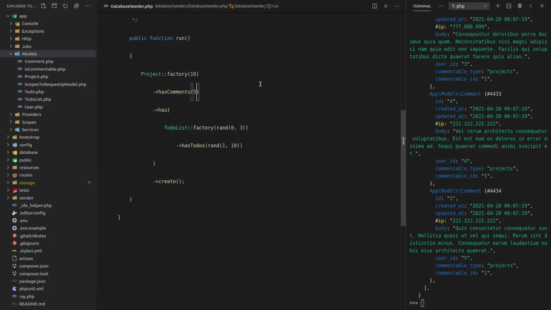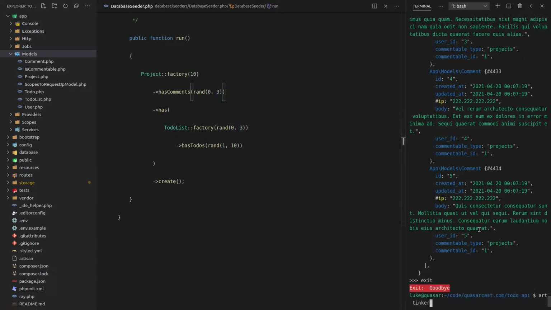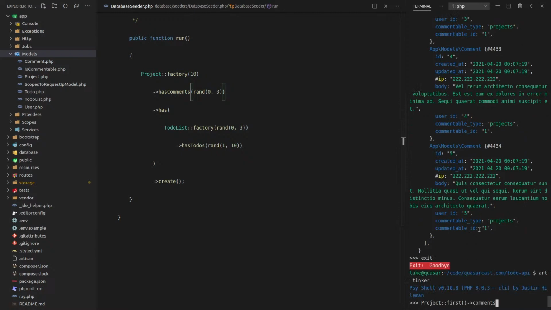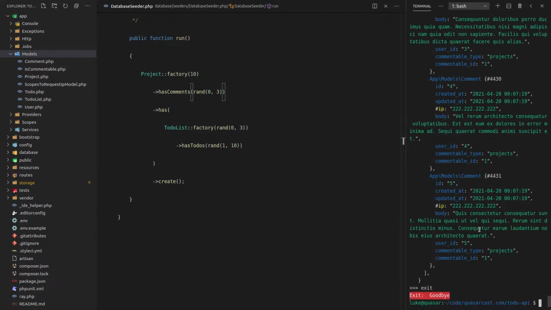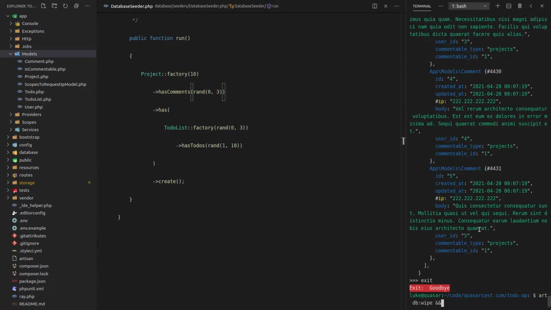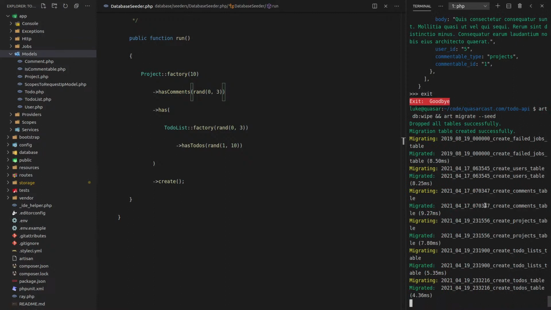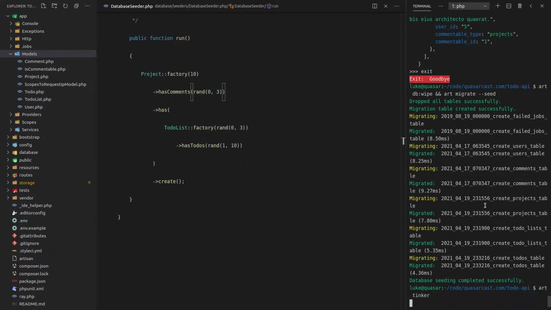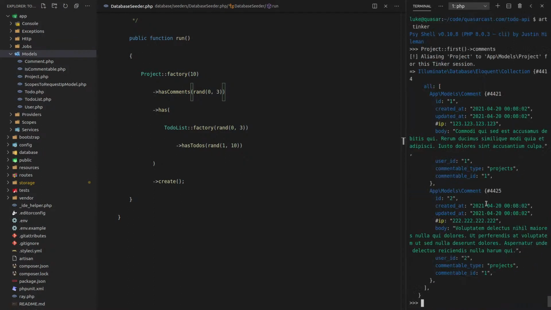Next, and 5 is way too much. Let's go back to a random amount. And then we'll run it again to check that it still works. Between 0 and 3, I think that's a good amount. Hang on. Art db wipe and art migrate with the seeder flag. Okay, now we can tinker and project first and get its comments. So there we go. In this case, we ended up getting 2, but it could be anything between 0 and 3. Nice. Okay, this is working really well.